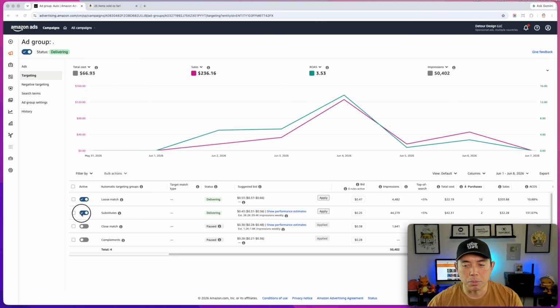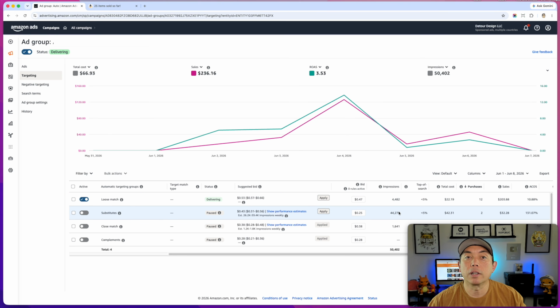I'm going to turn off substitutes. It's only getting me 2 purchases, so the one that is making me the most is this one, loose match. You could leave them on, but I like to narrow it down to the one that's working the most, and then I have a little bit more control on the bid. So the bid is all going here to this 47 cents one, and hopefully gets me a lot more with this lower ACOS.